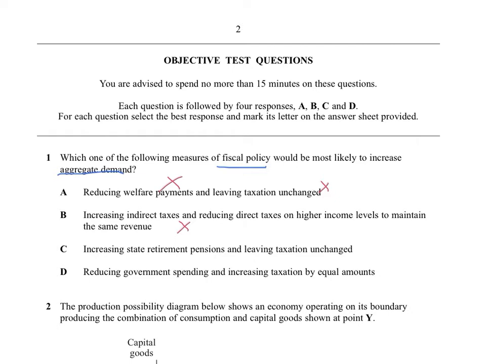Right, next one. Increasing state retirement pensions. Well, if they do that, people are going to have more money. So that means if they've got more money, that's going to make AD go up. And leaving taxation unchanged, that's not going to make any difference. So at the minute, we've got one which ticks it. Right. Reduce government spending, stupid. And increase taxation by equal amounts, irrelevant, doesn't make a difference. So the answer is C. The one which I think is trying to scare you most is B, because it doesn't really make any sense. And you might think, oh, well, probably that, because I don't really understand. No, it's C.